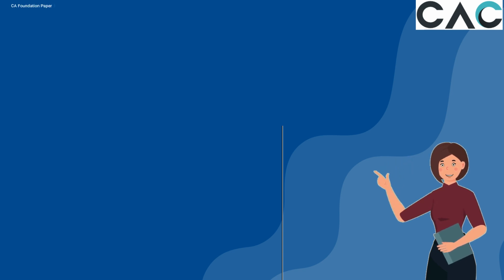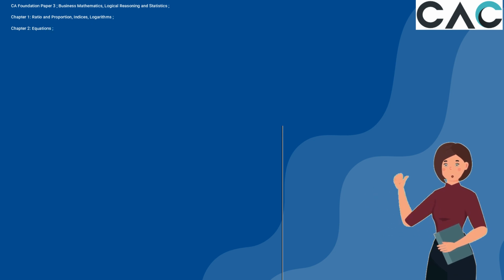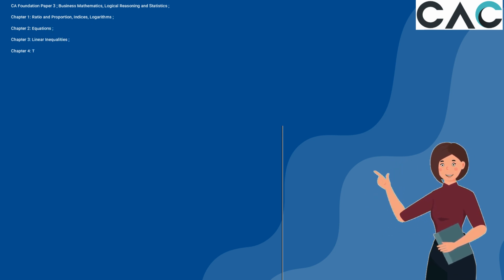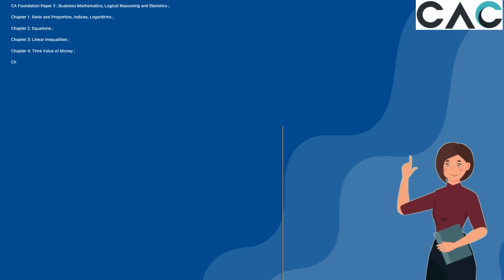CA Foundation Paper 3, Business Mathematics, Logical Reasoning, and Statistics. Chapter 1, Ratio and Proportion, Indices, Logarithms. Chapter 2, Equations. Chapter 3, Linear Inequalities. Chapter 4, Time Value of Money.